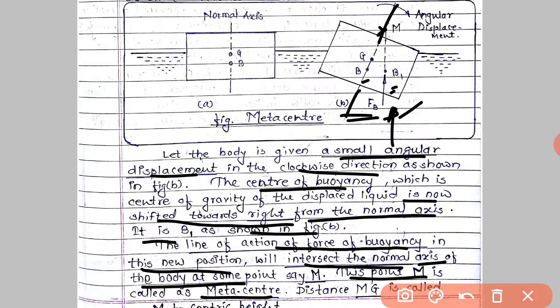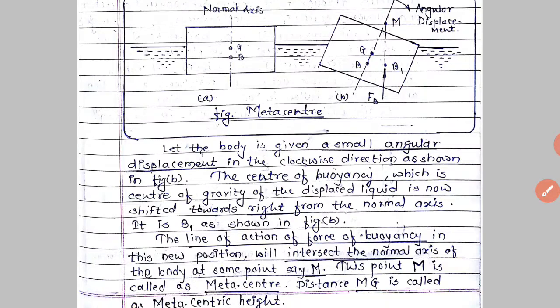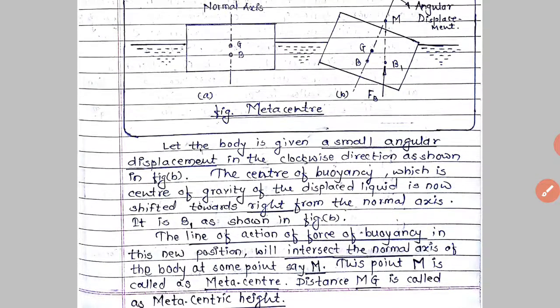And the distance MG, the distance between the metacenter and the center of gravity, is called the metacentric height of the body.